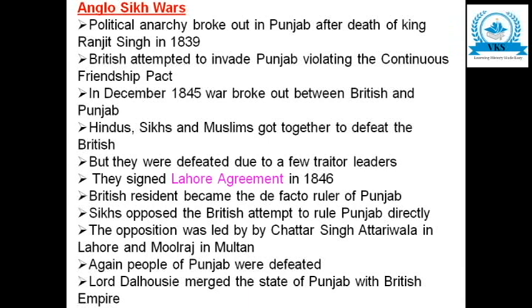The Sikhs opposed the British attempt to rule Punjab directly. The opposition was led by Chattar Singh Atariwala in Lahore and Mool Raj in Multan. Again, the people of Punjab were defeated, and after this, Lord Dalhousie merged the state of Punjab with the British Empire.